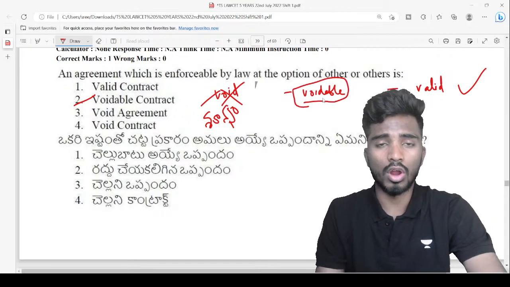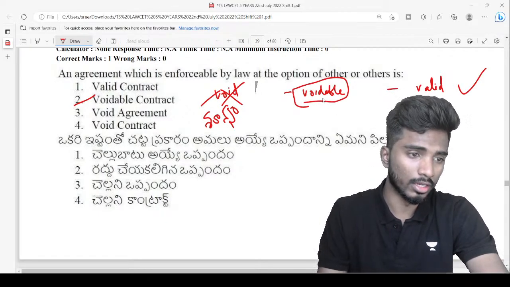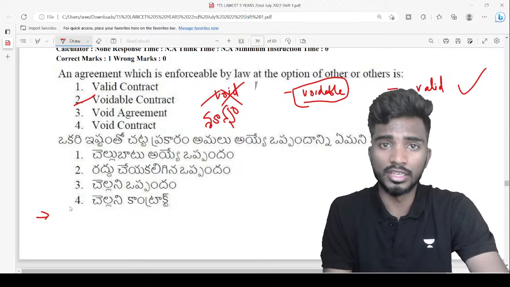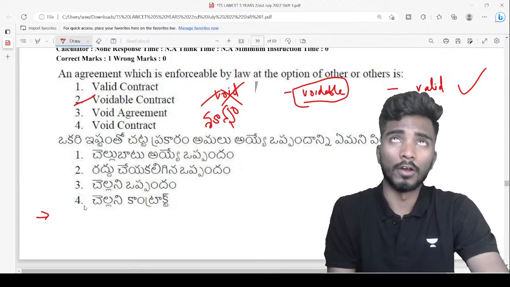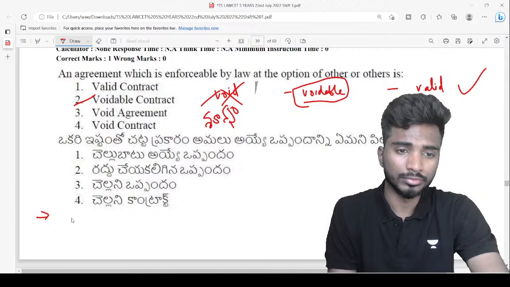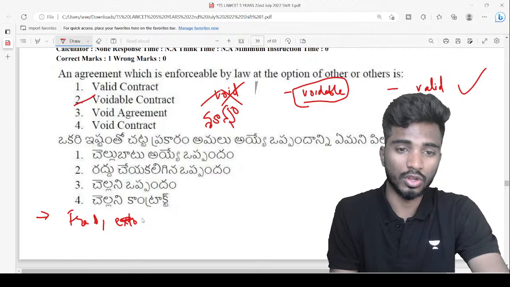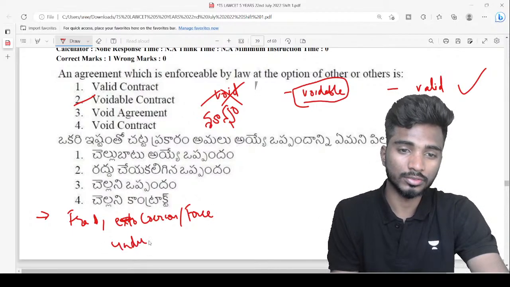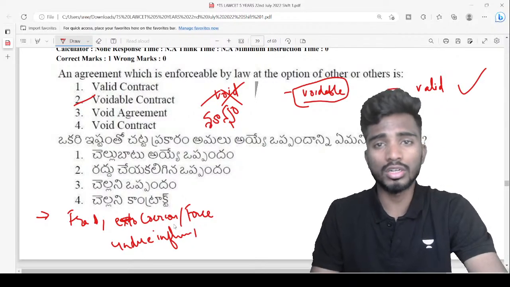So when does a contract become voidable? A contract becomes voidable when the consent is obtained by, let us say, fraud, coercion, force, undue influence. So it comes under the free consent level.